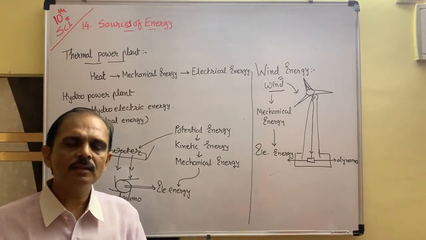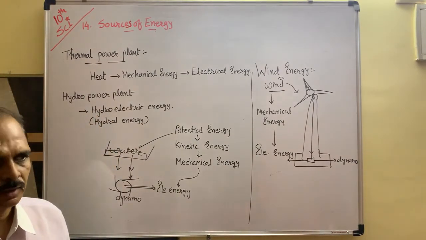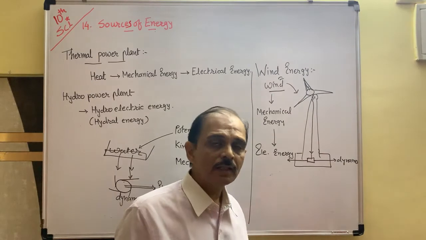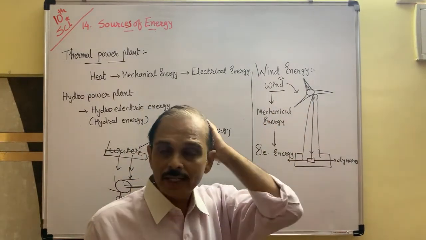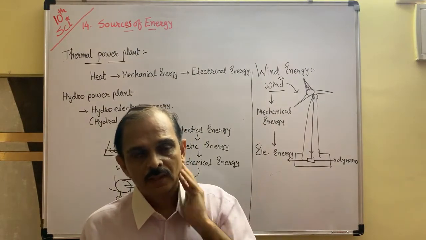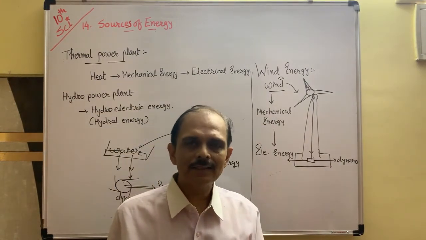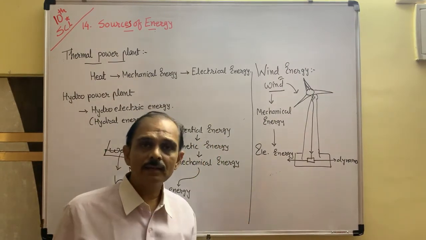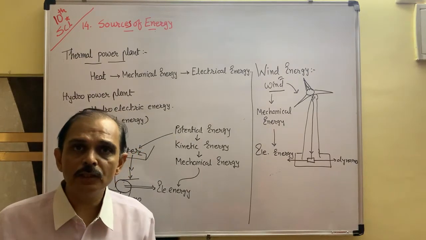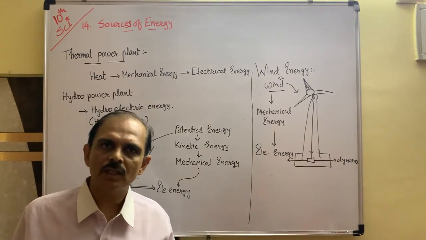What are the limitations of this windmill, or the limitations of the production of wind energy? First thing is what? Its cost. To establish a big windmill is very, very costly. Second limitation is what? A windmill can be established or placed only in a region where a high amount of wind continuously blows, and this type of region is very rare on the earth.